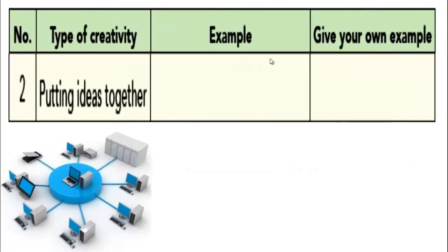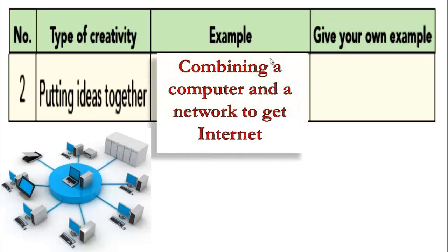The next type of creativity, it's written as well here: putting ideas together. So what is the example that you have got from the reading text? That's right, very good. Combining a computer and a network to get what? Internet. So we use combination here, putting ideas together. When you put two things or more together, so you combine them.